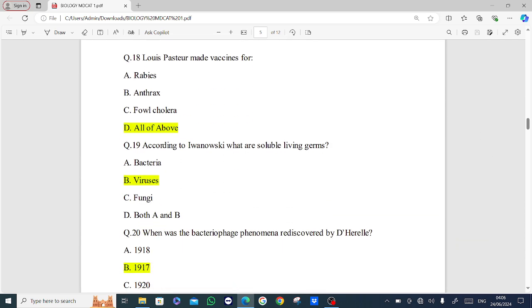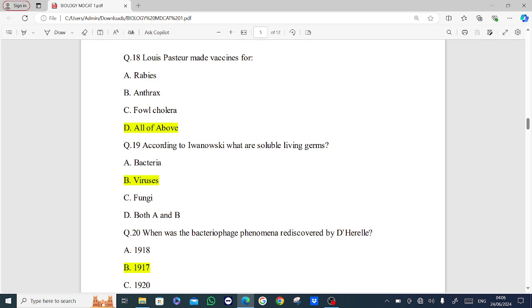Next MCQ is, Louis Pasteur made vaccines for. Options are rabies, anthrax, fowl cholera, all of above. Answer is option D, all of these.